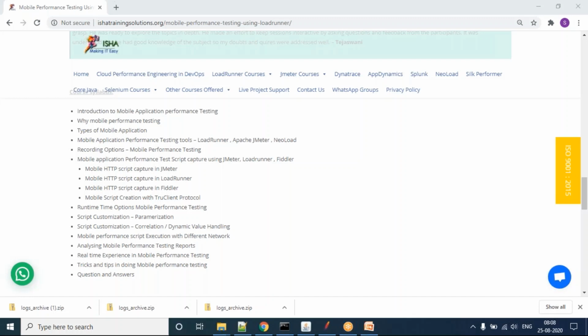In what approach are you going to do it? Is it only a LoadRunner recording, or are you going to use JMeter, or are you going to use a Fiddler kind of network sniffing tool, capture the traffic and convert that into a JMeter script or a LoadRunner script? How are you going to do that? All those things we are going to learn, guys.